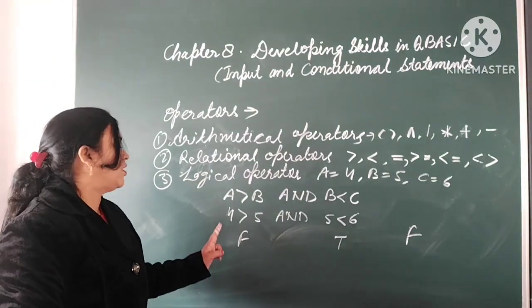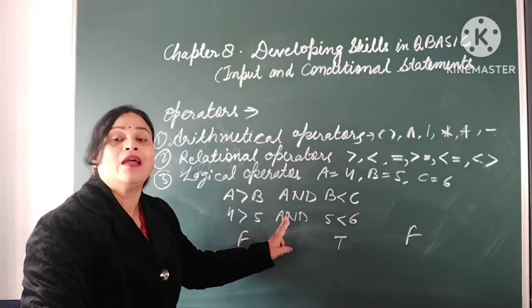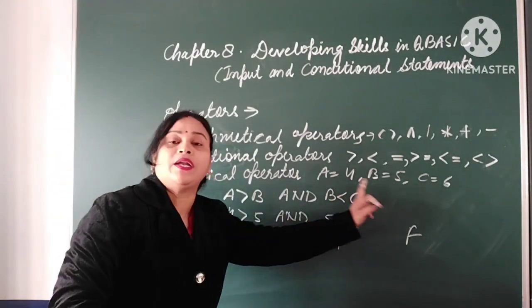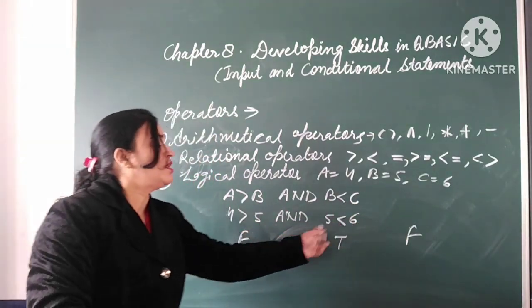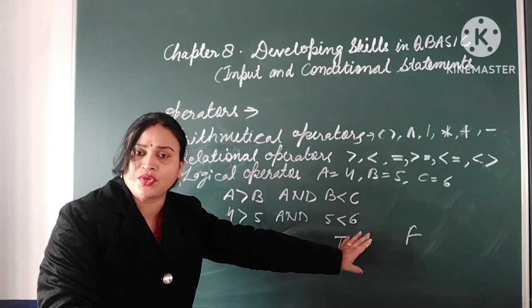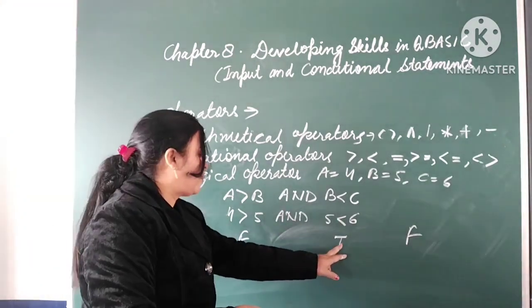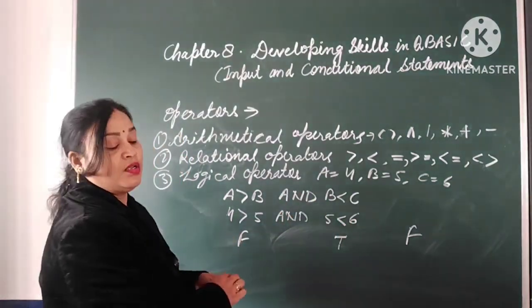Okay? This is the example of logical operator AND. When both the expressions are true, then it results true. Otherwise, if any one is false, then it results false. Understood? If any one is false, even if the other is true, then it results false.